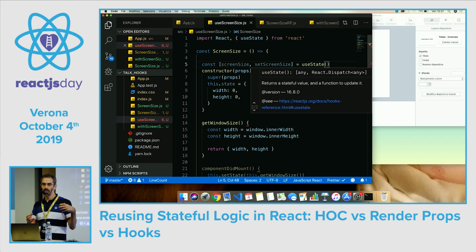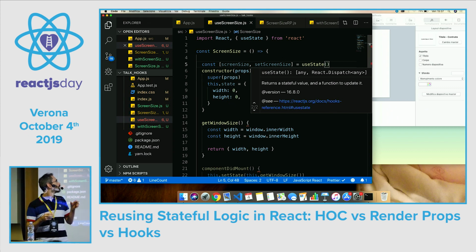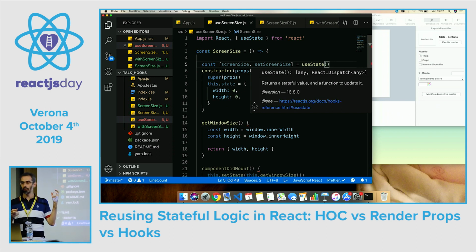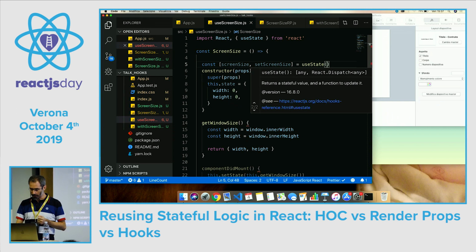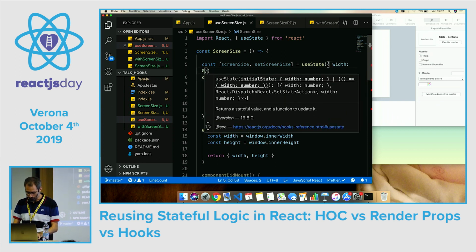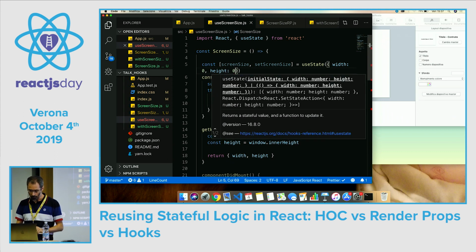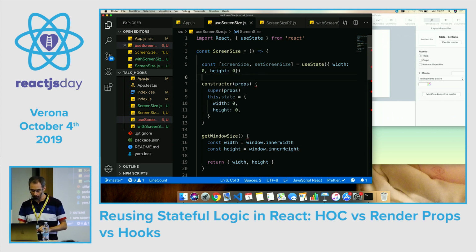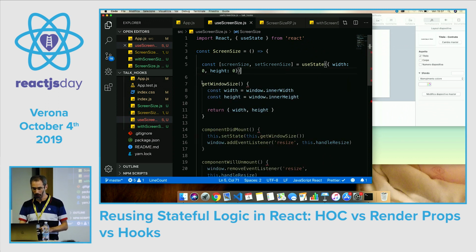So we are not saving the width and the height separately. We are just using a single object, screenSize. And so the initial state is an object with width 0 and height 0. Okay, and we can delete the constructor. So this is not a method anymore, but it becomes a simple arrow function.